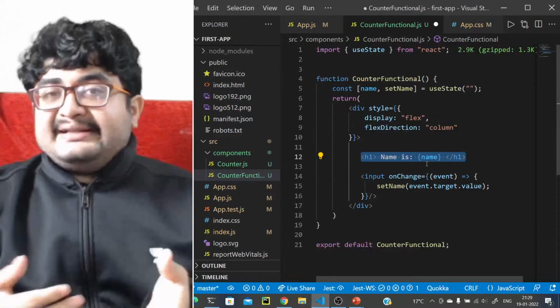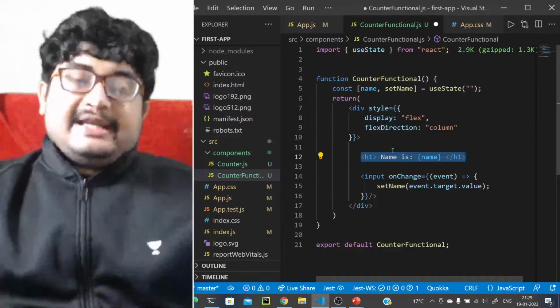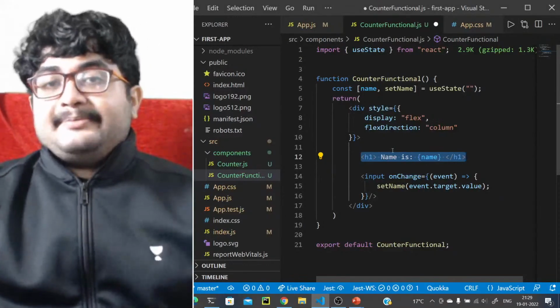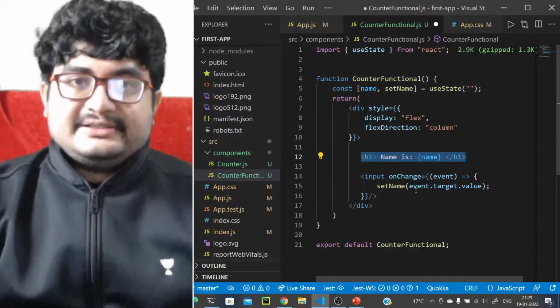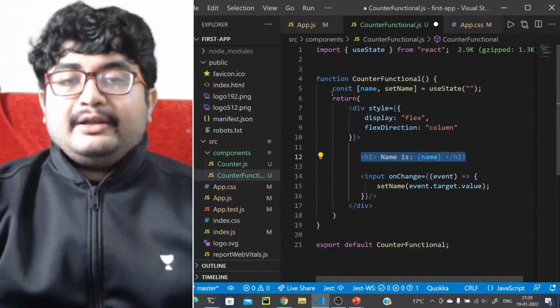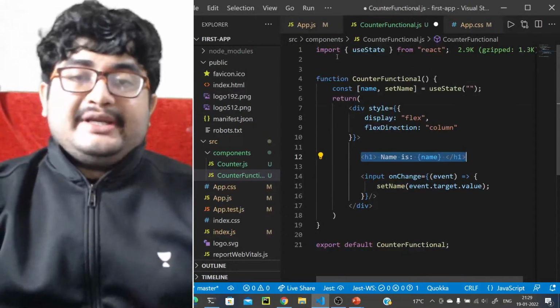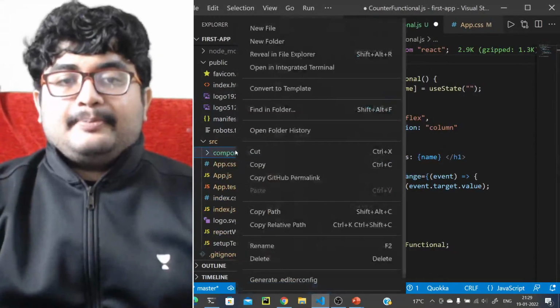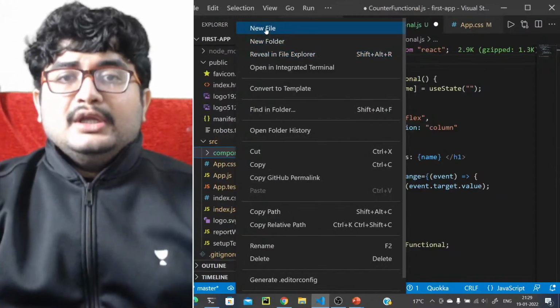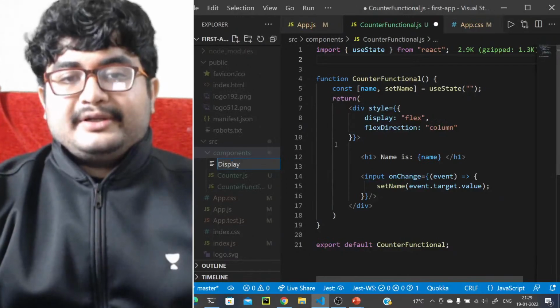We can just segregate this into two more components, right? Otherwise, just imagine a large website, everything will come under the same component if we have to do things like this. So definitely we don't want to do things like this. What we want to do is segregate the functionality into a display component. We want to create a new component. Let's create a new component, right? New file.